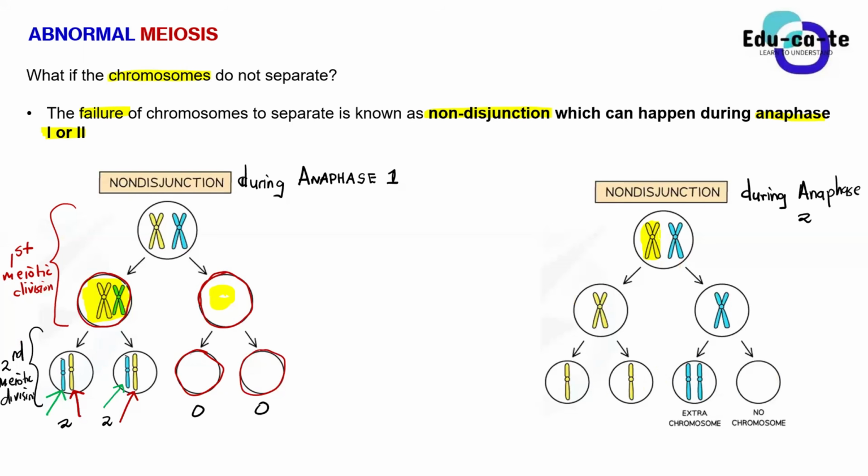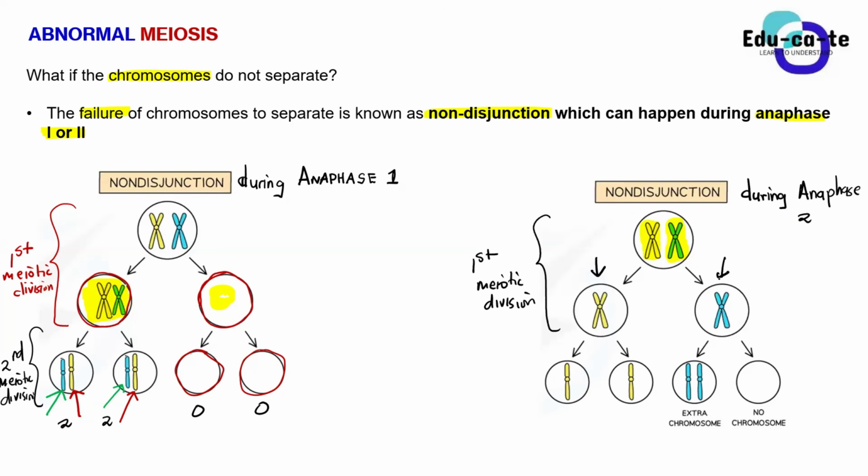Okay, so now you've got this yellow one, and then you've got this blue one. Okay, it turns green if I highlight it in yellow. Sorry, but it's blue. Okay, guys, did the first meiotic division happen successfully here? Did anaphase 1 happen successfully? Yes, because you can see that they separated indeed. Here you can see that this yellow one went to one cell, this blue one went to another cell. So that's a successful separation during anaphase 1.